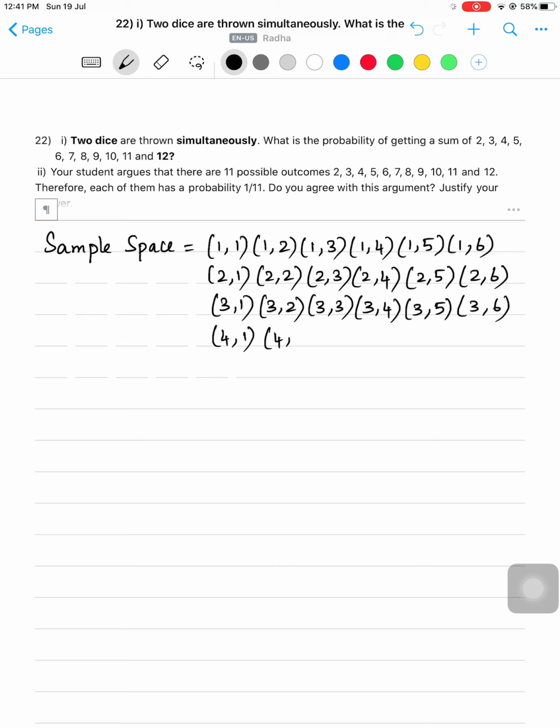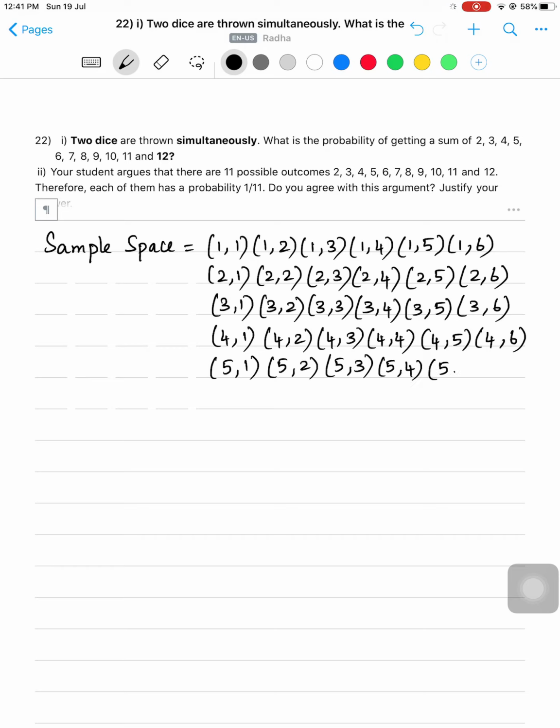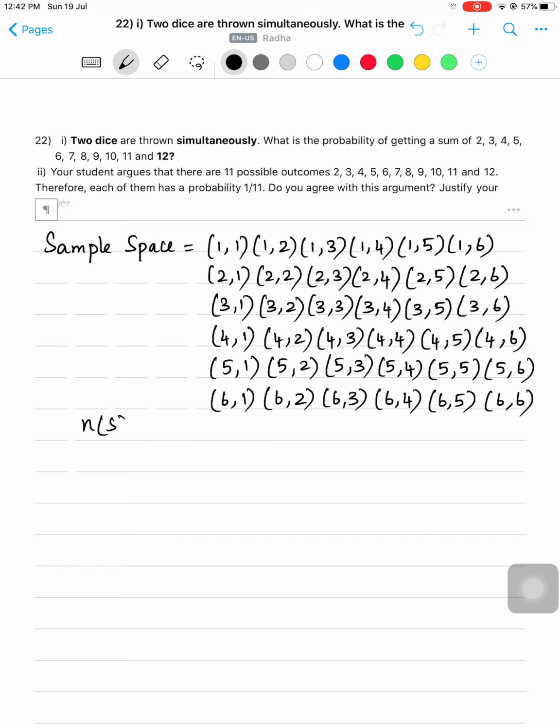Next (4,1), (4,2), (4,3), (4,4), (4,5), (4,6). (5,1), (5,2), (5,3), (5,4), (5,5), (5,6). And the next one is (6,1), (6,2), (6,3), (6,4), (6,5) and (6,6). So, what is n of s here? How many outcomes are here totally? 36 outcomes are there. So, n of s is 36.